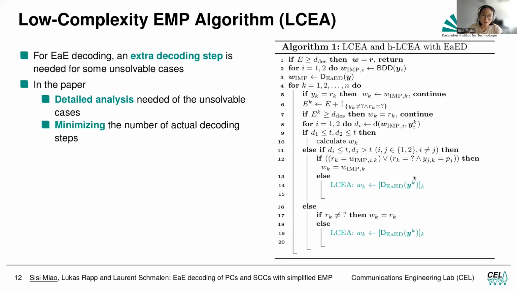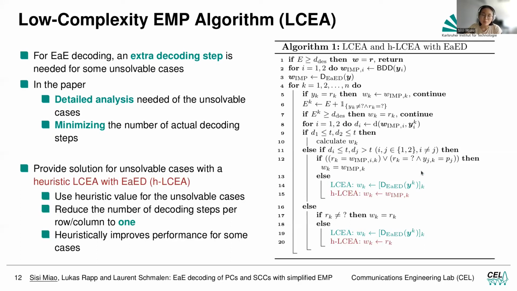And we are not satisfied so far, and we really want to bring the complexity of EMP to be the same as in IMP. What we could do is introduce the heuristic version of LCEA. What we do is we just use a heuristic value as the decoding result of EMP, where the decoding result of EMP cannot be easily determined from the IMP result. Sometimes it's the IMP result, sometimes it's the channel output. This way we can really reduce the number of decoding steps per row and column to 1, and it even improves the decoding performance for some cases.